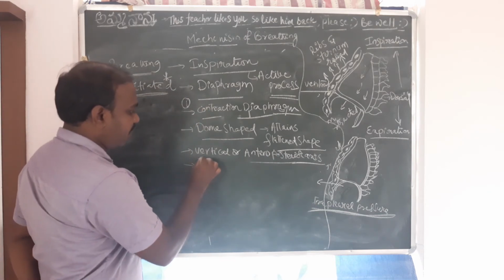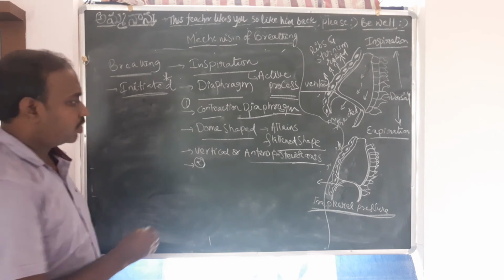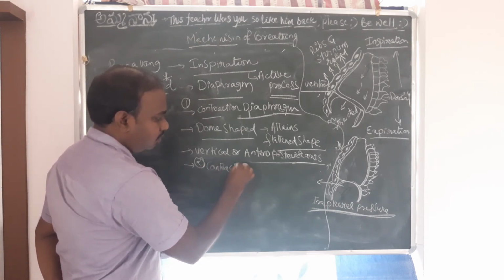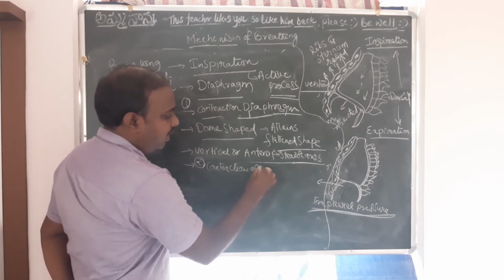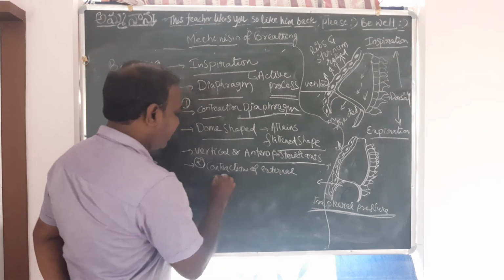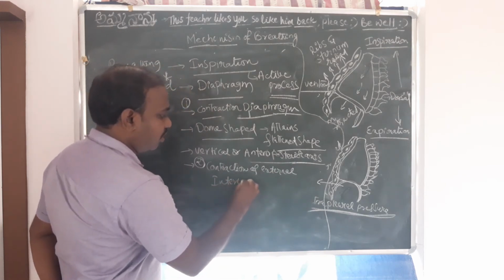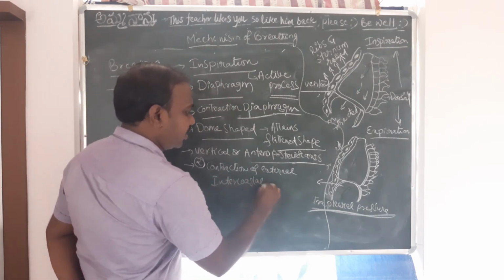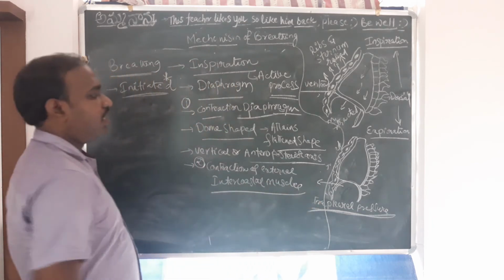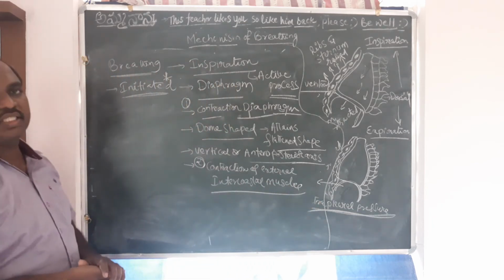And the second step that we have, right? So second step is contraction of external intercostal muscles.